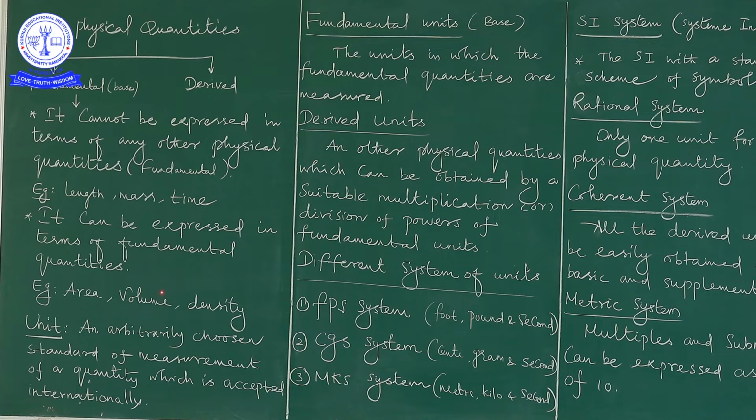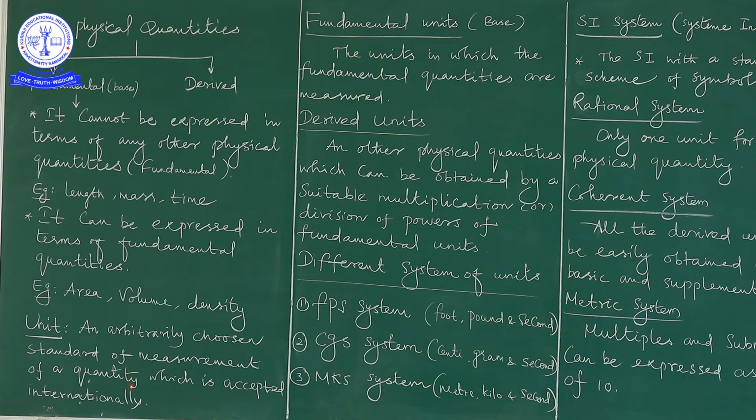Suppose a quantity is expressed with a unit. I have already told that the unit is very essential while expressing it. So how are we able to define a unit? Unit is nothing but an arbitrarily chosen standard of measurement of a quantity. What is the meaning of this? Let us consider a quantity, a physical quantity.